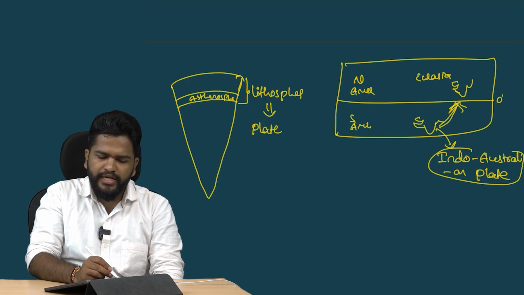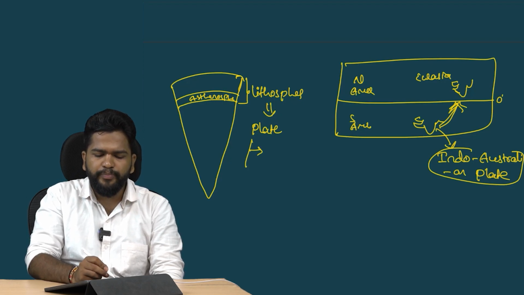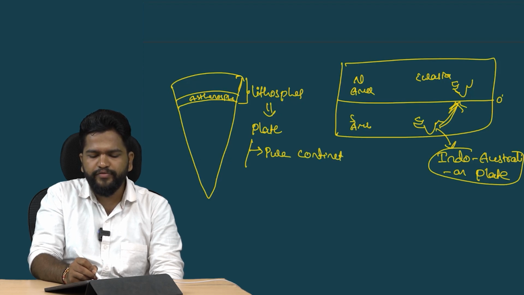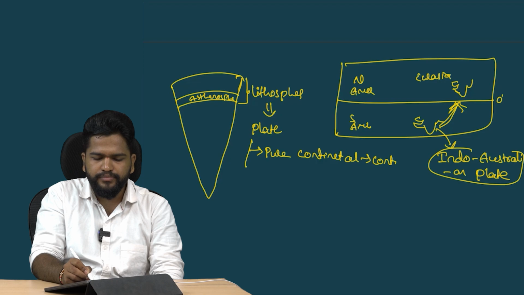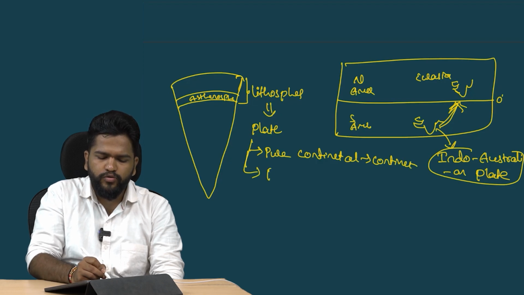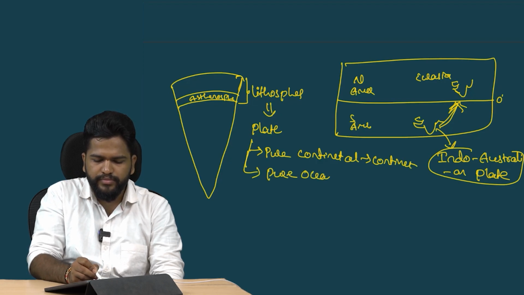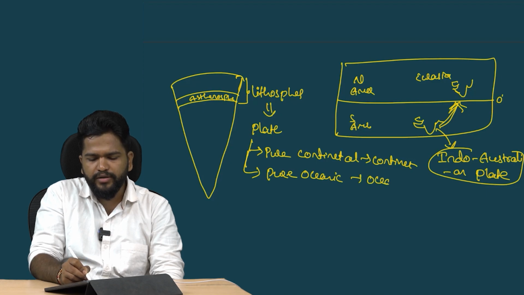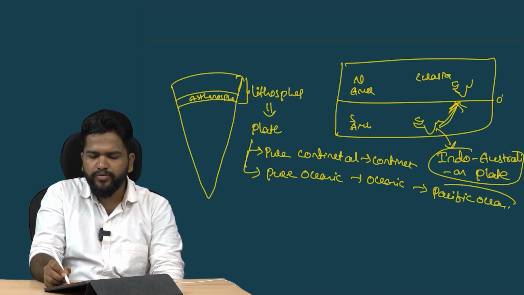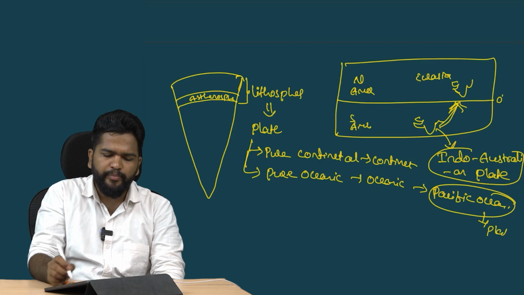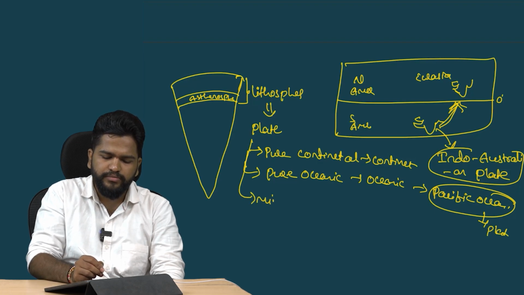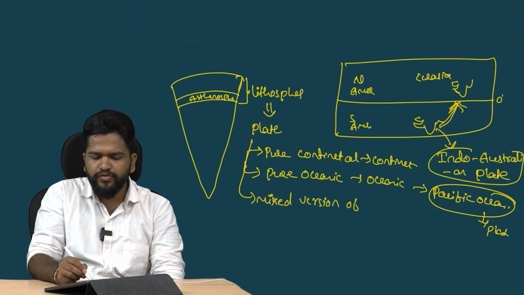In these plates there is a classification. What classification? Some plates are purely continental, meaning they only have continent part, and some plates are purely oceanic, meaning they only have oceanic part. Here, for example, the Pacific Ocean plate. And some plates are a mixed version of these, a mix of continent and ocean.